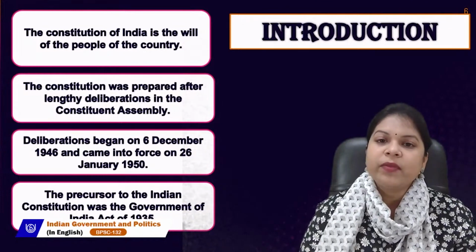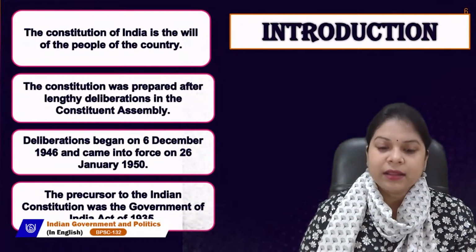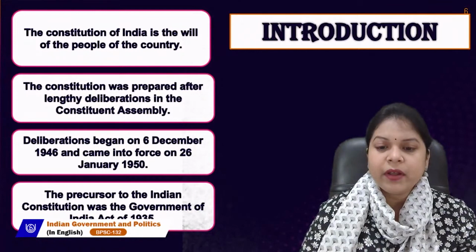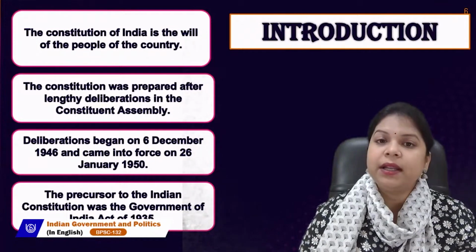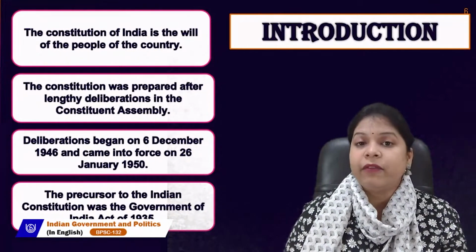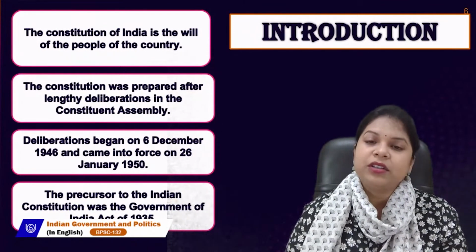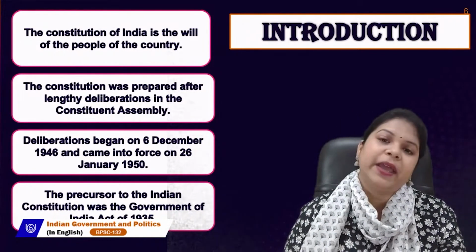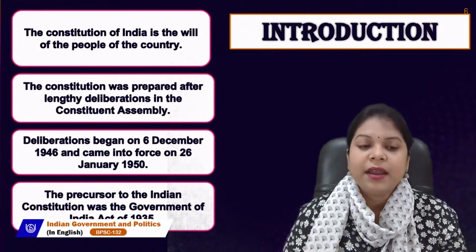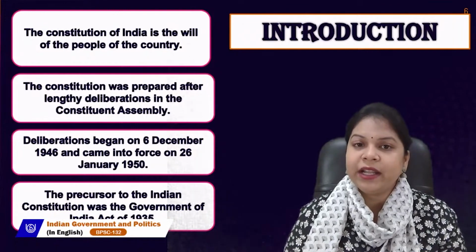For that, a Constituent Assembly was constituted to formulate a constitution, and there were many sessions before finalizing the actual constitution. There were many discussions and deliberations on various topics. So after lengthy deliberations only, the constitution came into existence. These deliberations began on 6th December 1946 and the constitution came into force on 26th January 1950.